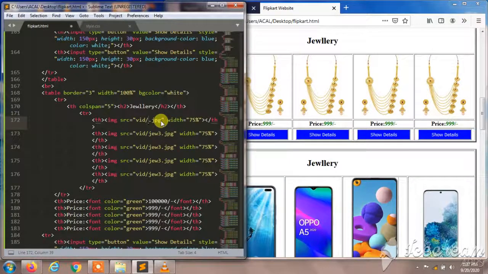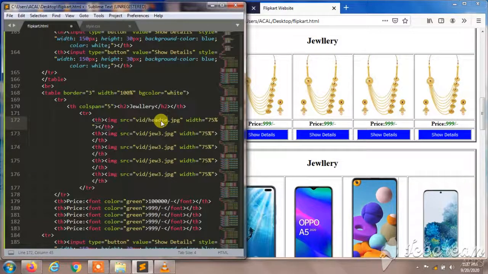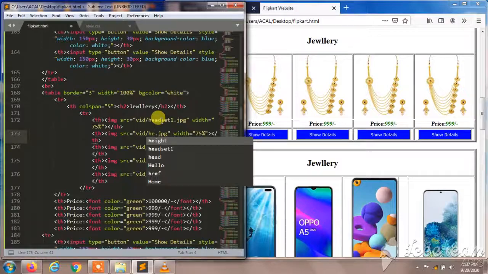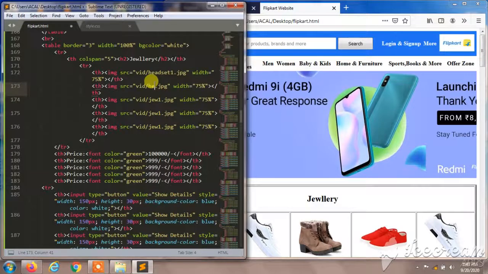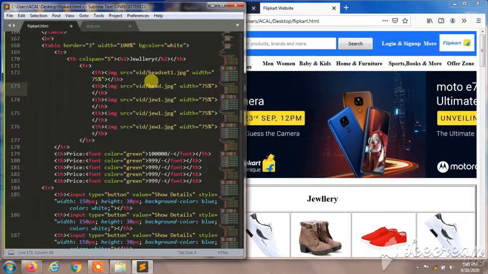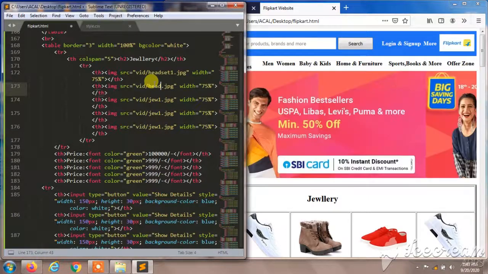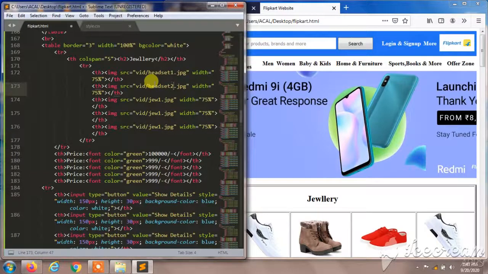I'll give this here, it will be headset. It's better. Yeah, I have headset images, so I can give the headset images in my web page. It will be better to give a cost also. The headset cost will not be worth 1 lakh, so please change the cost. Don't mind the cost.